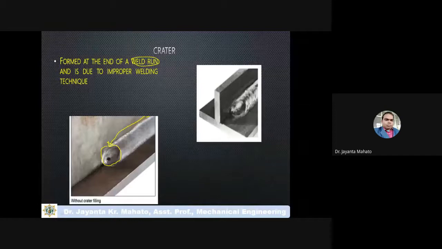Okay, so this is called the crater. This happens due to improper welding technique, and some material is removed from here, so a concave type of shape may form here at the end of the welding. So this type of welding defect is known as crater.